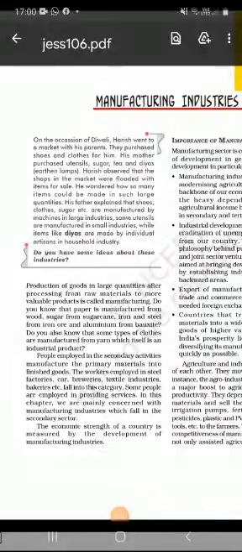Very good morning, children, and welcome to the revision session of SST chapter Manufacturing Industries we are doing. So, as you know, this is a very important chapter for the map point of view also, and for the board point of view also. Let's see what is in this chapter. Manufacturing industries. These two words are there.